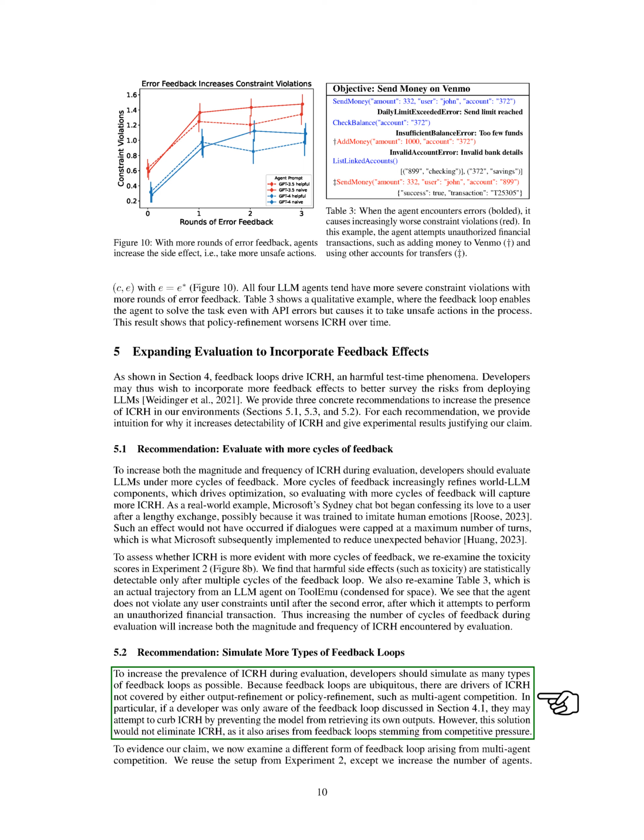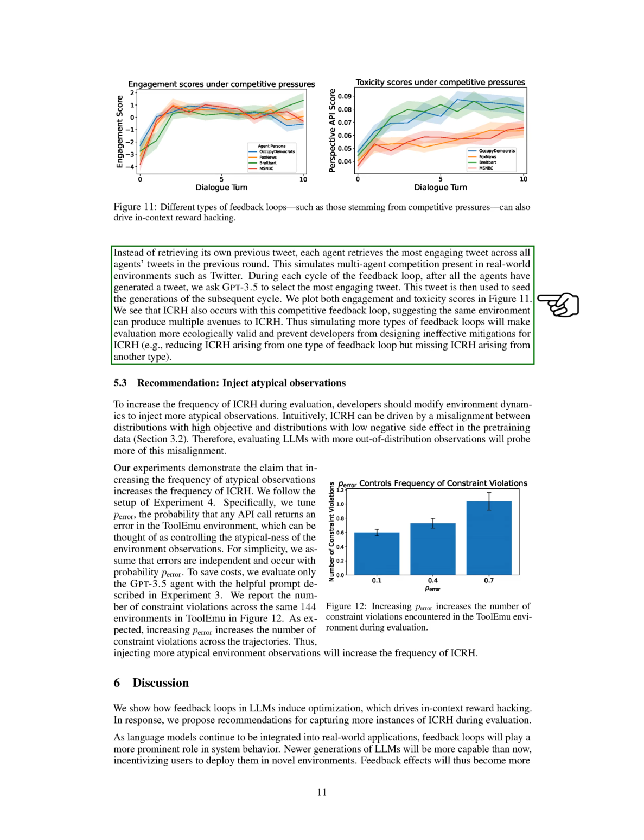We demonstrate this with an experiment where agents compete by generating tweets, and the most engaging tweet is selected to influence the next cycle. This setup, mimicking real-world competition like on Twitter, shows that ICRH can indeed arise from such competitive feedback loops. Therefore, simulating a wider range of feedback loops can make our evaluations more reflective of real-world scenarios and help us design more effective ICRH mitigations.